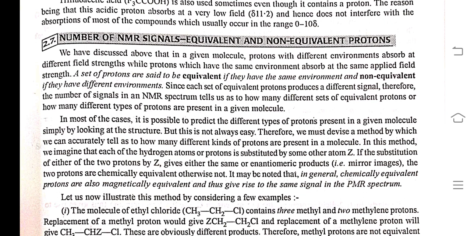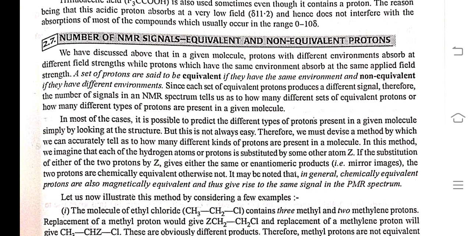A set of protons is said to be equivalent if they have the same environment, and non-equivalent if they have different environments, since each set of equivalent protons produces a different signal. Therefore, the number of signals in an NMR spectrum tells us how many different sets of equivalent protons, or how many different types of protons, are present in a given molecule.